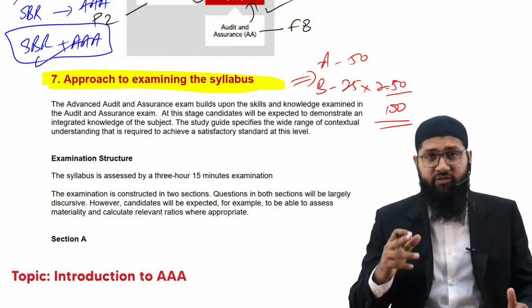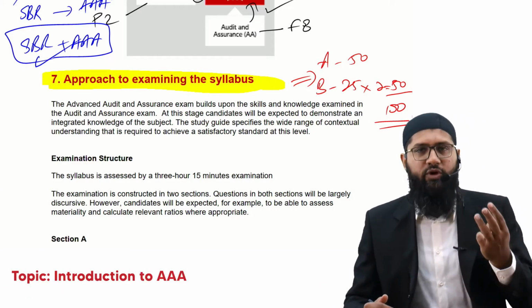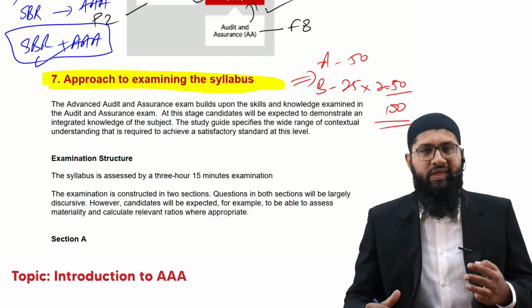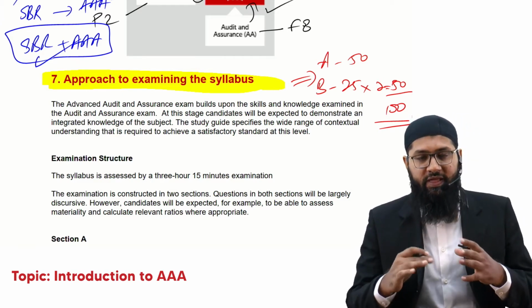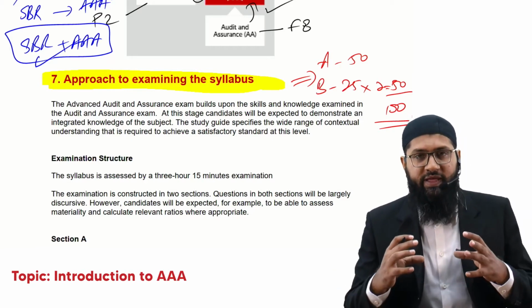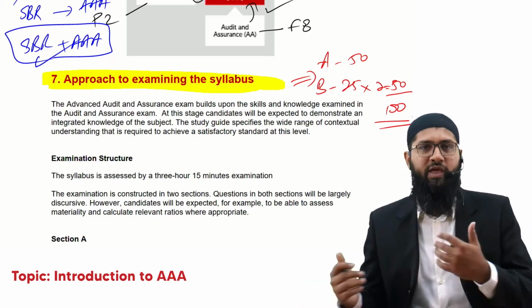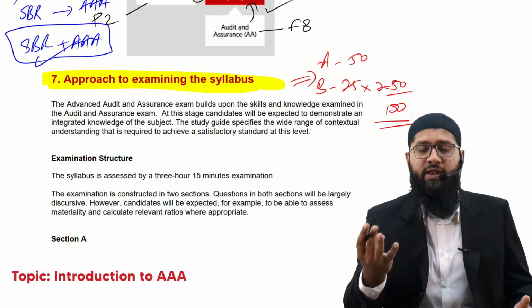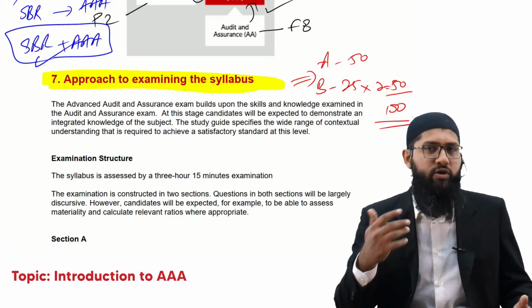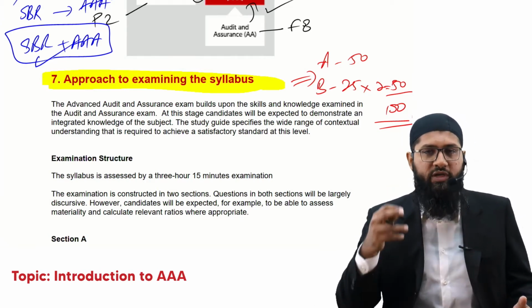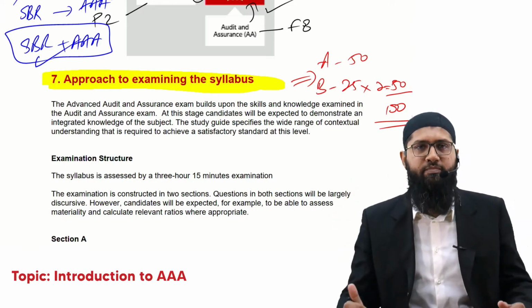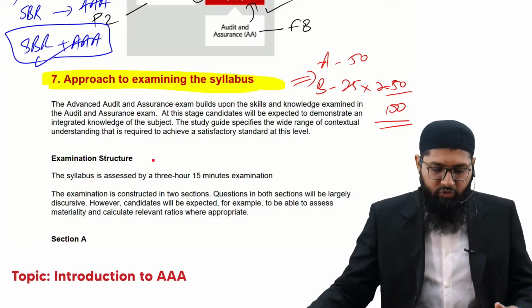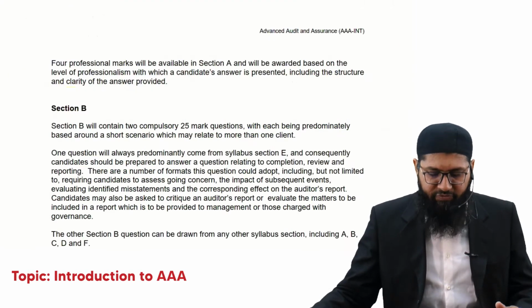Now let's try to understand. You have to answer 3 questions. This AAA paper is relatively shorter than the SBR paper that you would attempt, because in SBR you have to attempt 4 questions. Here you have to attempt 3 questions. So if you manage your time properly, you would be able to get through this AAA. So that is what the approach to examination of the syllabus was.